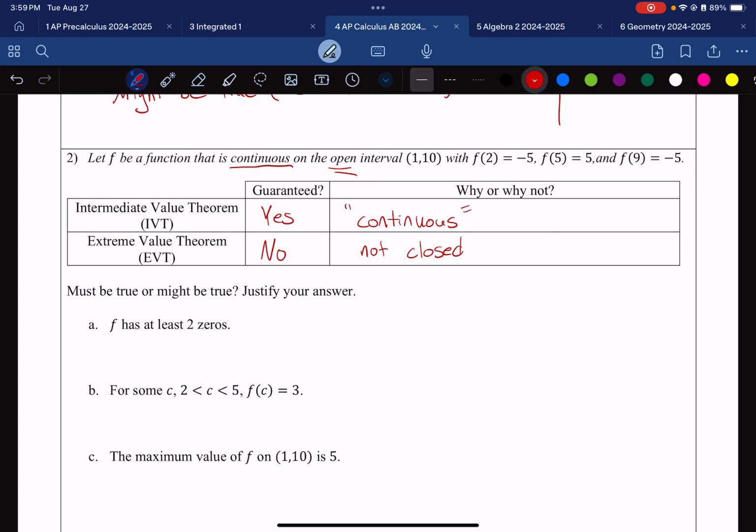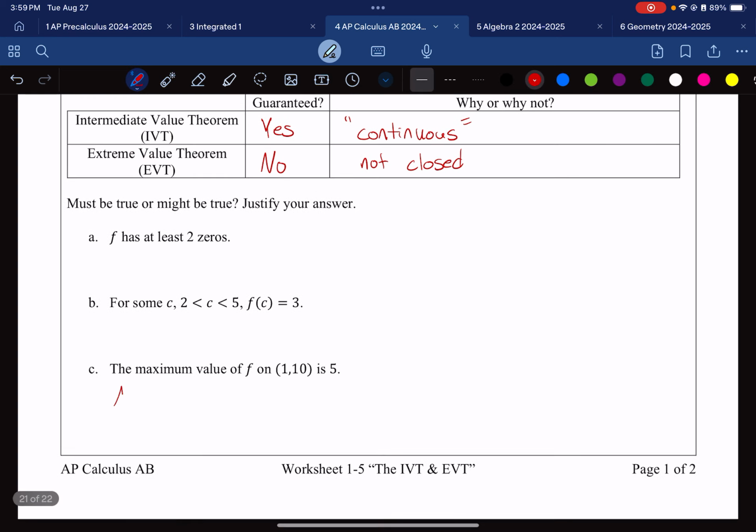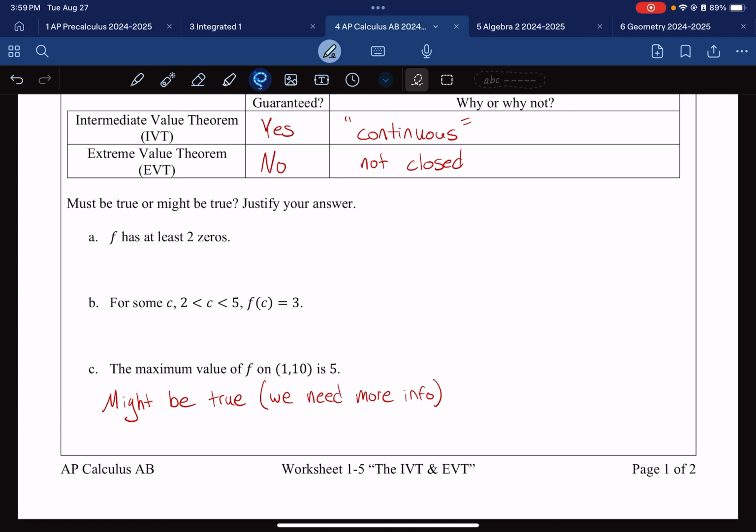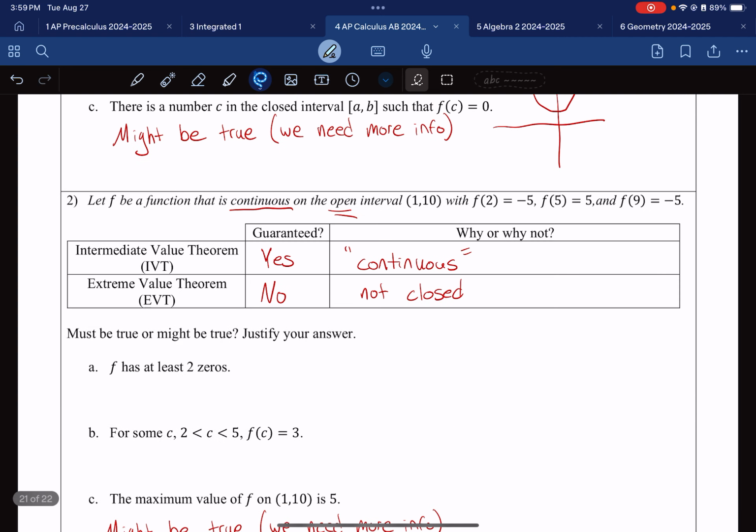This one is automatically no, where it's a might be true. That's what we can say, might. And in fact, I think I have a paste ready to go if I just paste that thing. That one might be true. We need more information. Maybe there is some sort of closed interval inside of here. Maybe there's a closed interval from 2 to 8 that we can talk about. But between 1 and 10, I can't do anything because that's an open interval.